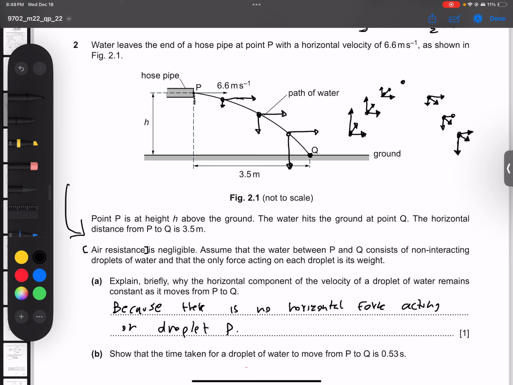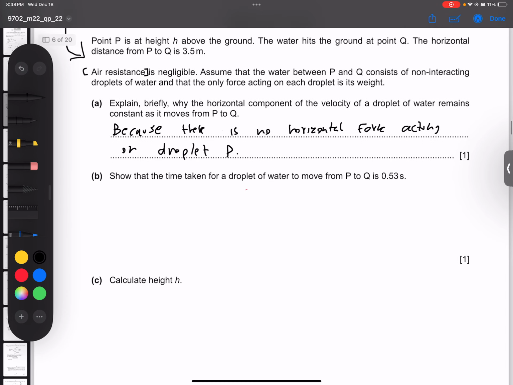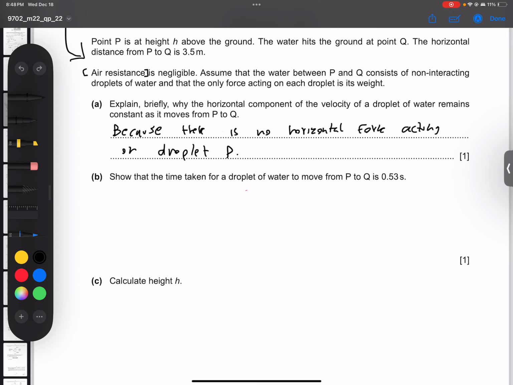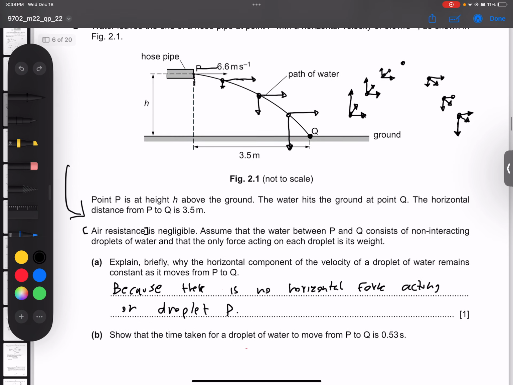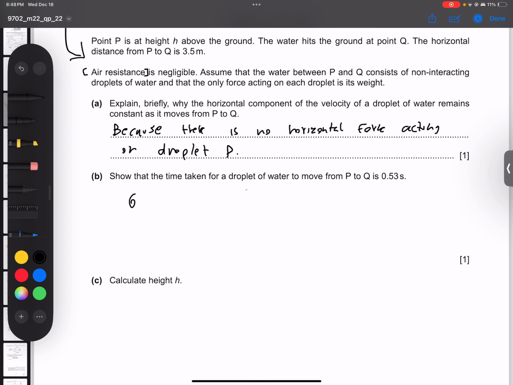Moving on. Show that the time taken for the droplet of water to move from P to Q is 0.53 seconds. We have our horizontal speed, we have our horizontal distance, so we just apply the formula speed equals distance by time. Our speed, which is 6.6, equals our distance 3.5 by time. Rearranging that gives you time, which we need to find, equals 3.5 divided by 6.6 meters per second, and you are left with the time equaling 0.53 seconds.